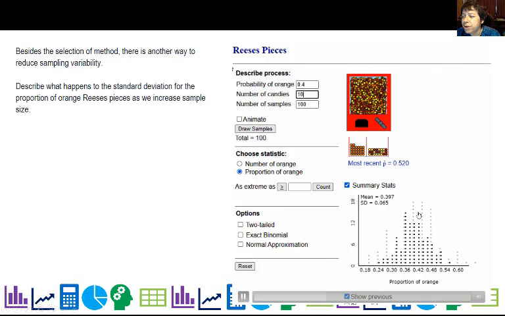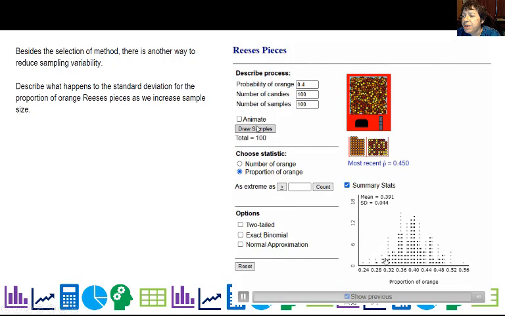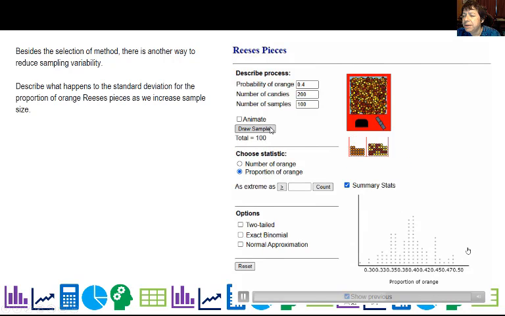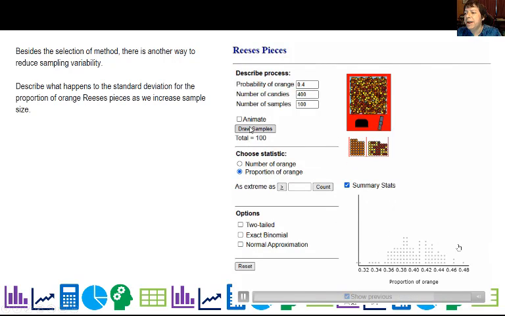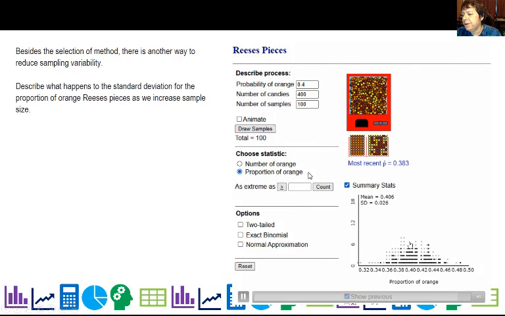It shows the previous, so you can actually see it shrinks. See how it's shrinking a little bit compared to the light gray as I increase the sample size? And you'll also notice now our variability is down to 0.033. So you can see that it's getting tighter and tighter. It's not as obvious here because the scale keeps changing on the graph. Now you can see the variability is all the way down to 0.026.